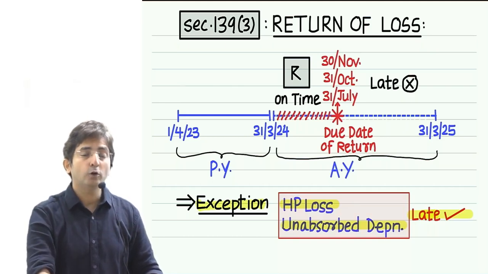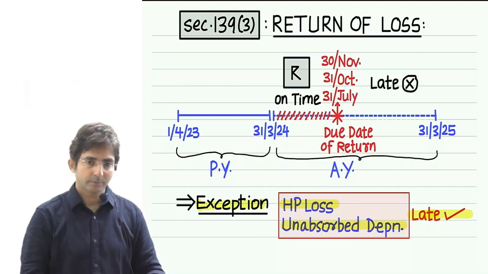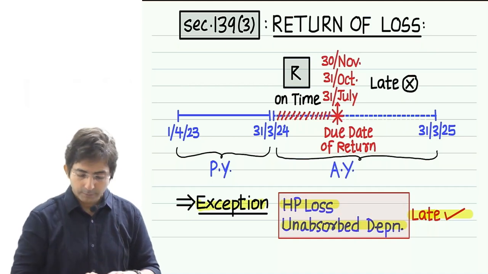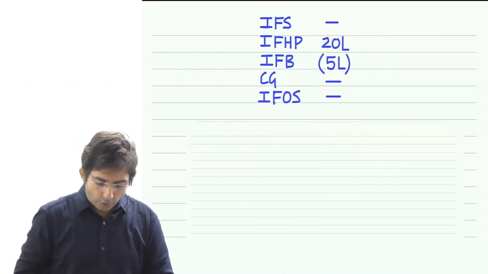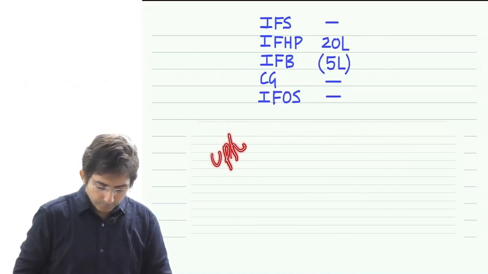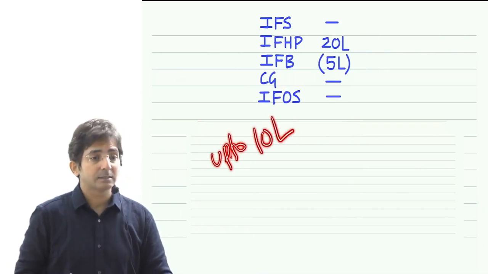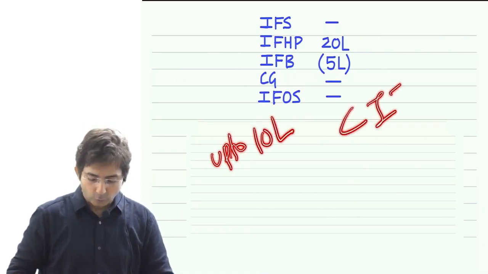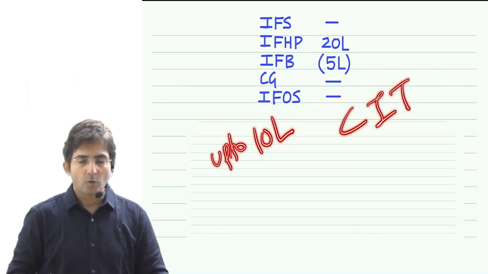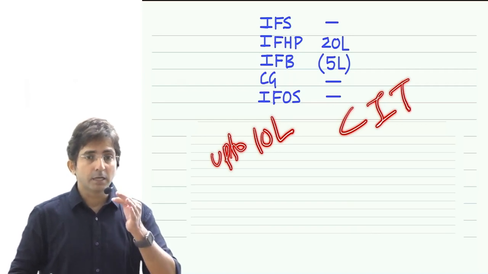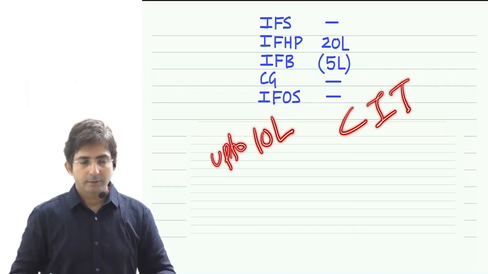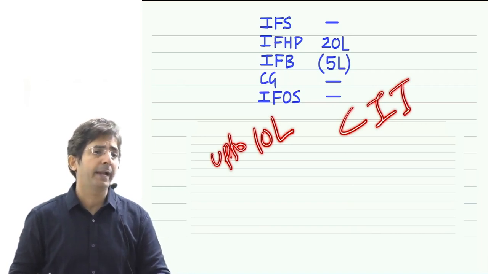But for that you have to make an application. Application to whom? If your loss is up to 10 lakhs, you have to file an application to CIT. What is CIT? Commissioner of Income Tax, an employee in the Income Tax Department.